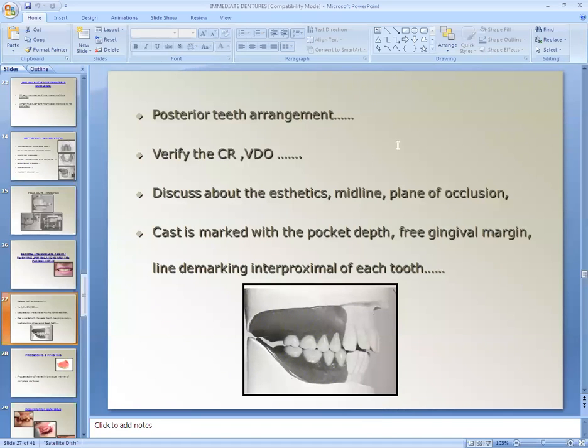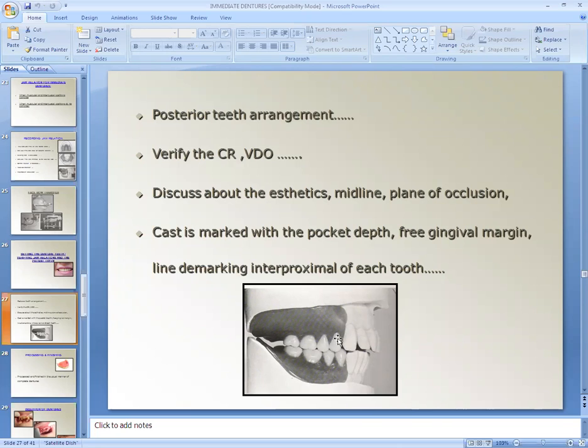So posterior teeth arrangement is done. Verify the centric relation and vertical dimension at occlusion. Discuss about the aesthetics, midline and plane of occlusion with the technician. Then cast is marked with the pocket depth and free gingival margin. Line is line demarking the interproximal of each tooth.